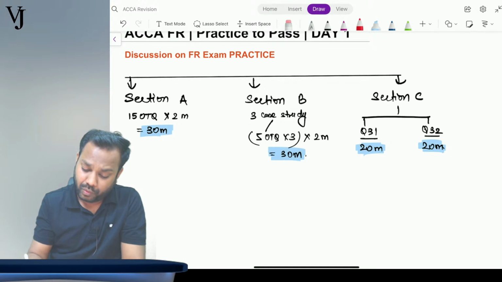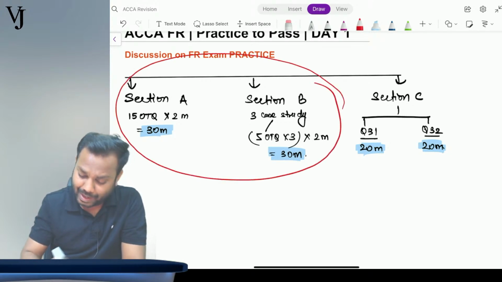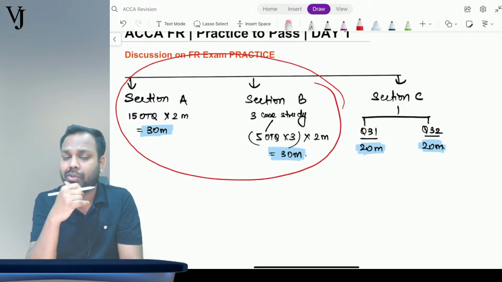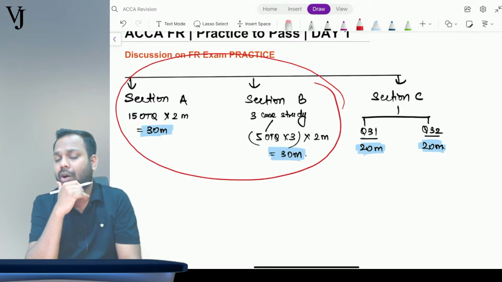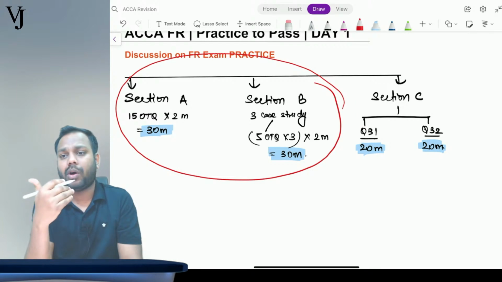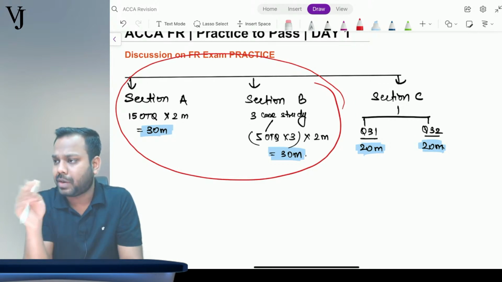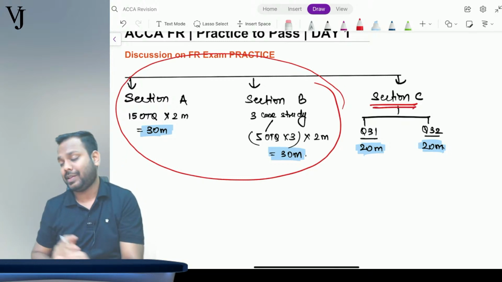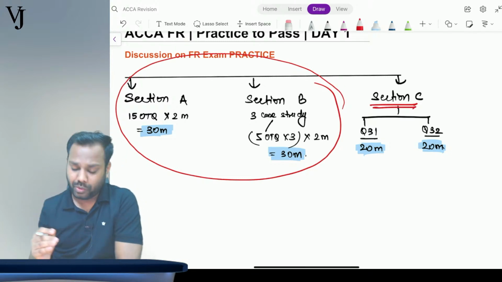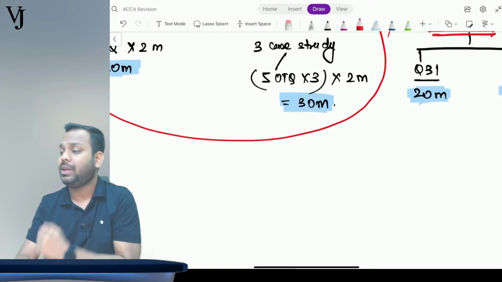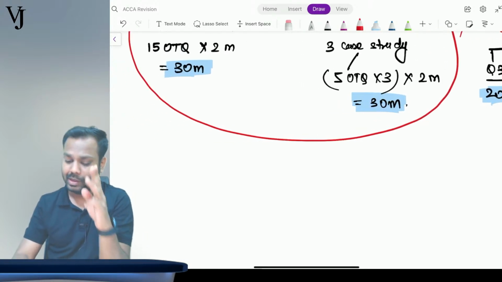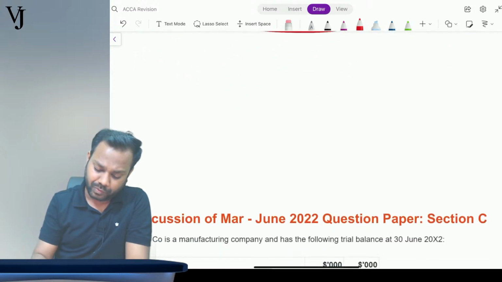Also, we know that in section A and section B, we might get a question from the standards, or from the conceptual framework, or from any other part of the syllabus. But in section C, a question can come only from 3 topics. What are those topics for section C?